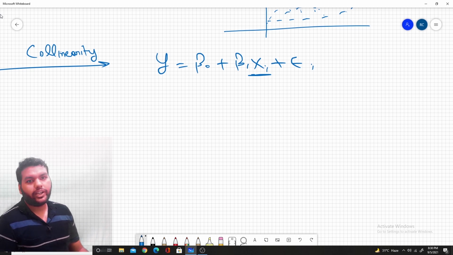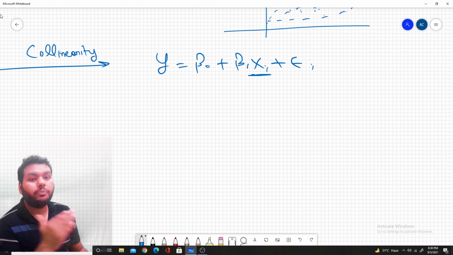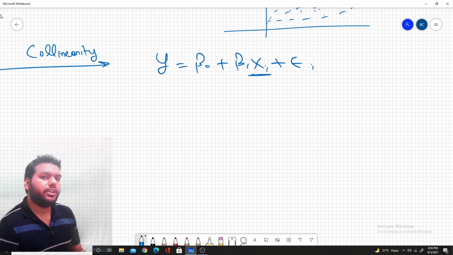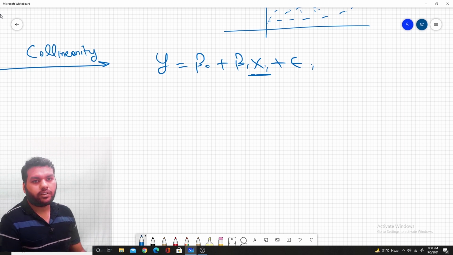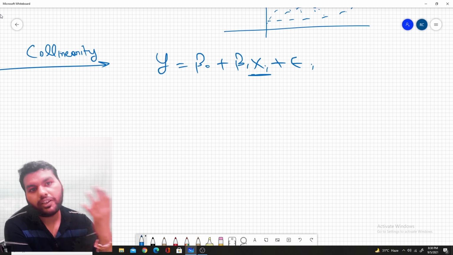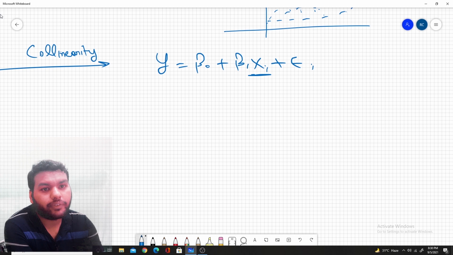If the predictors are correlated, then we are violating the linear regression model assumption. That means there should not be collinearity in your data set. What will happen if there is collinearity? This is another question I faced in most interviews. If your two features are collinear, then what is the problem actually?